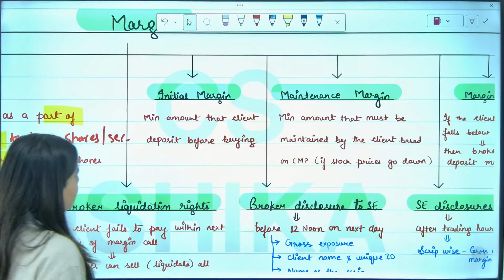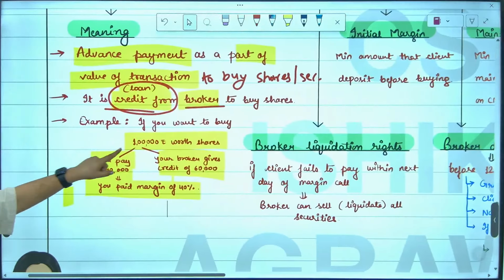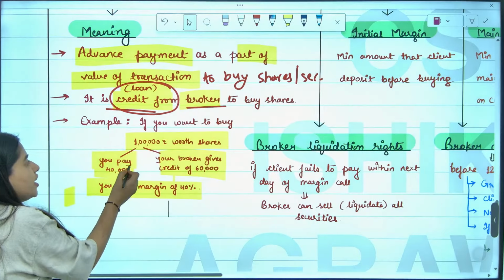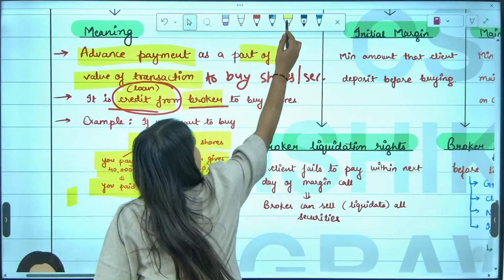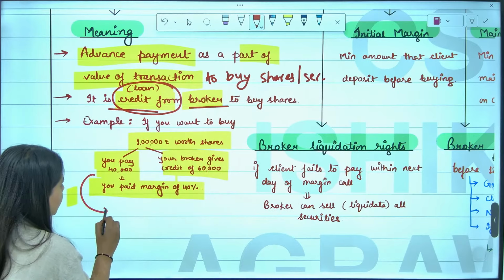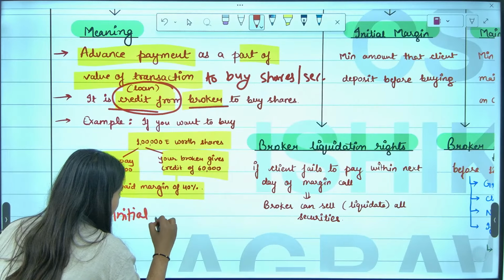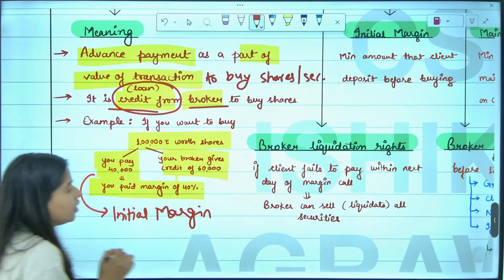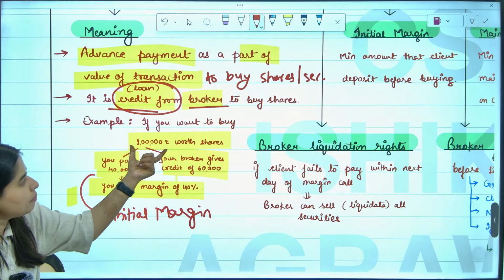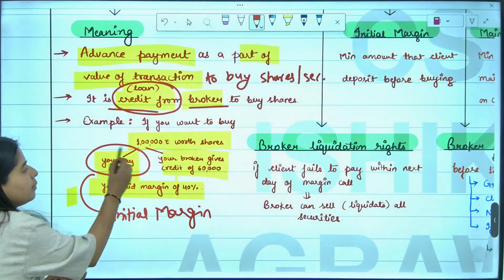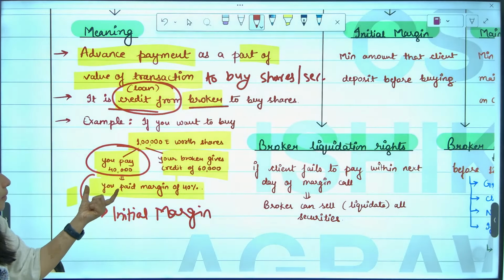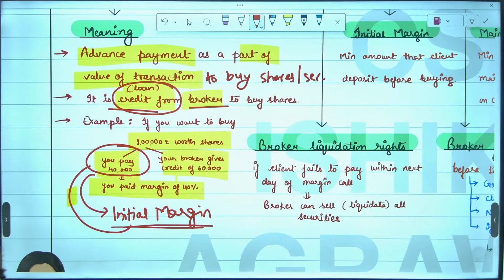Initial margin, what we just studied in this particular example. In this example, initially for the first time to buy the shares, how much am I paying, guys? You tell me in the chat box. 40,000. So this 40,000 is my initial margin. What do you mean by initial margin? For the first time, for purchasing these shares worth rupees 1 lakh, I am paying 40,000. This 40,000 is my initial margin.